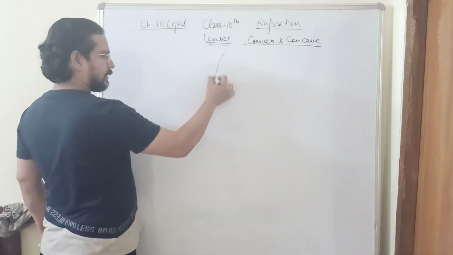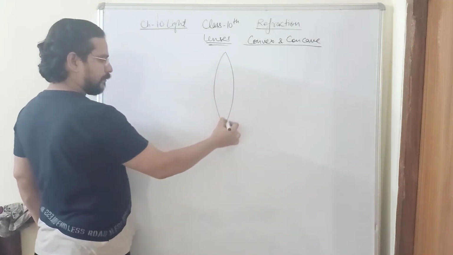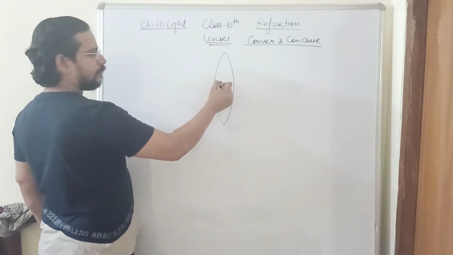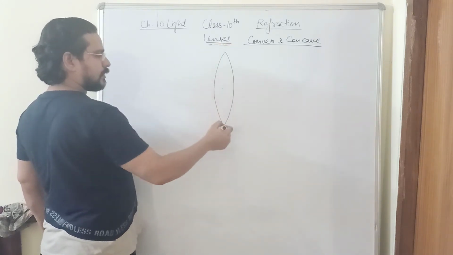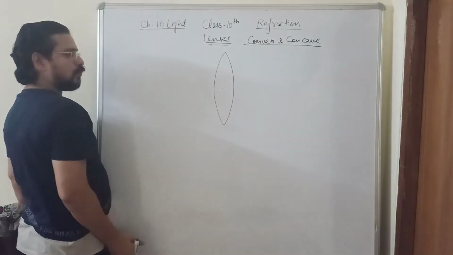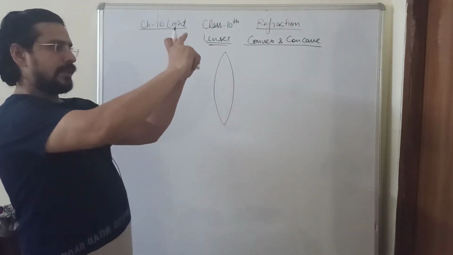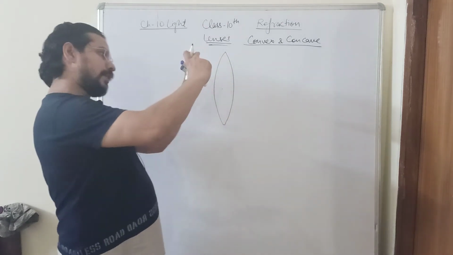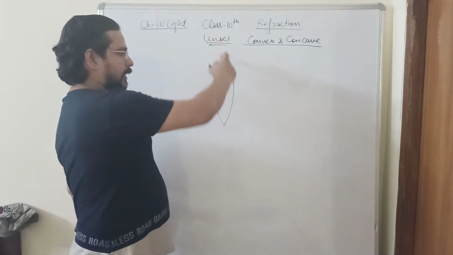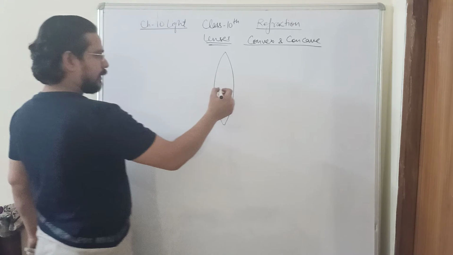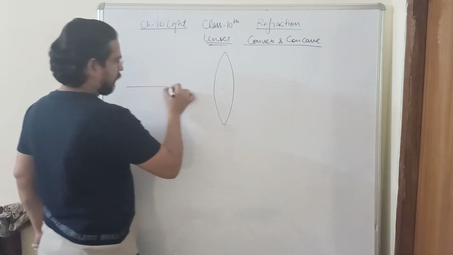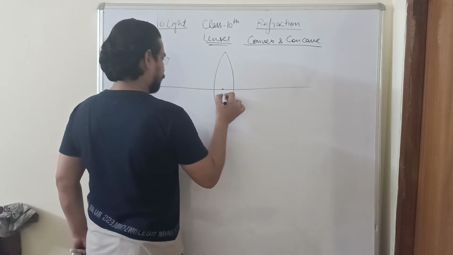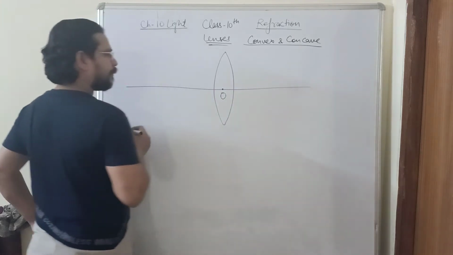A convex lens is of this shape, which is thick in the middle and thinner at the edges or periphery. This is the cross-sectional view of the lens. If you are holding this lens like this and look at it like this, it is going to be circular. When you are looking at it like this, the cross-section of the lens will look like this. This middle center point of the lens is known as the optical center. We can represent it by O.